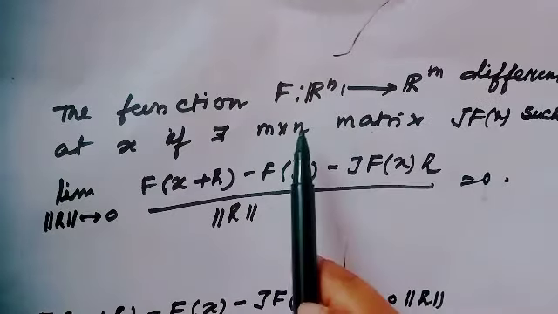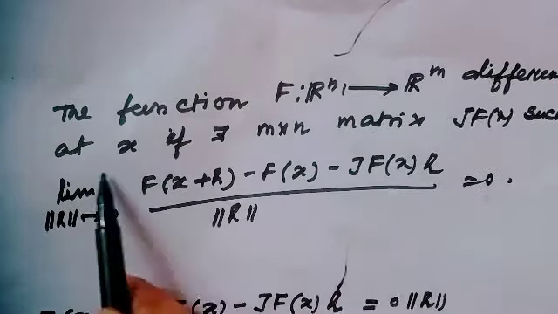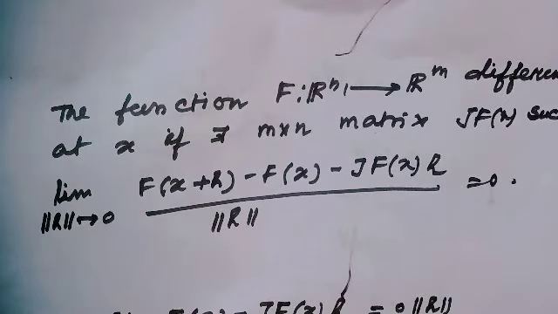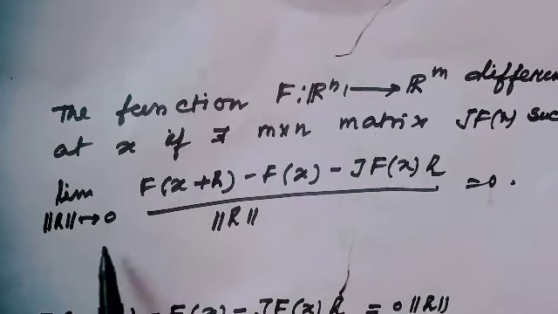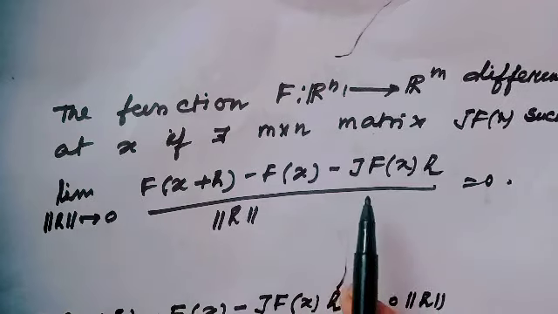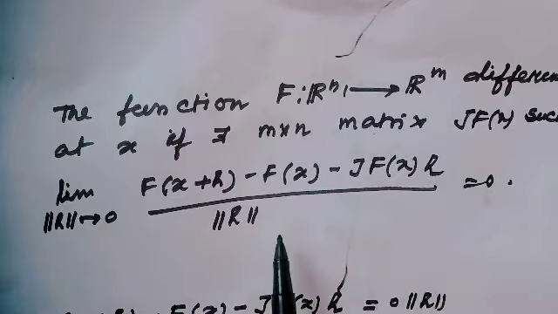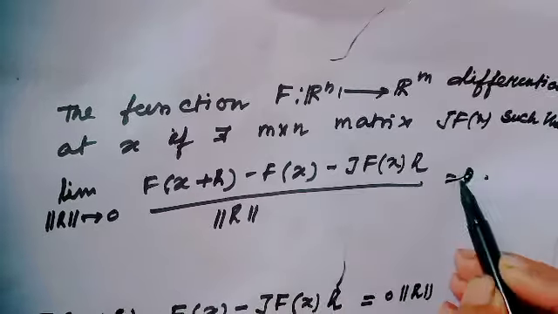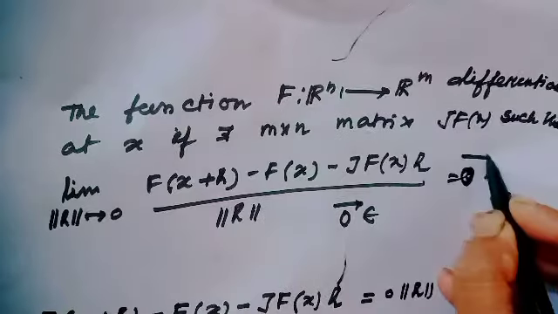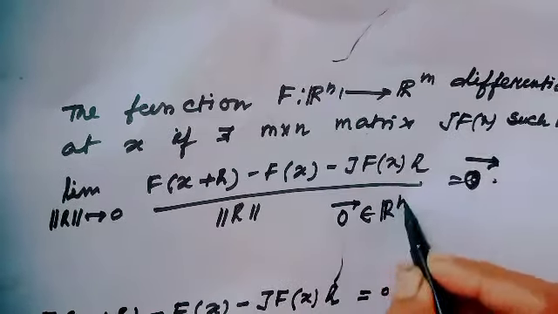The function capital F, defined from Rn to Rm, is differentiable at x if there exists the m cross n Jacobian matrix such that the limit as norm of s tends to 0 of F of x plus s minus F of x minus the Jacobian of F at x times s, divided by norm of s, would be the 0 vector, where this 0 vector belongs to Rm.